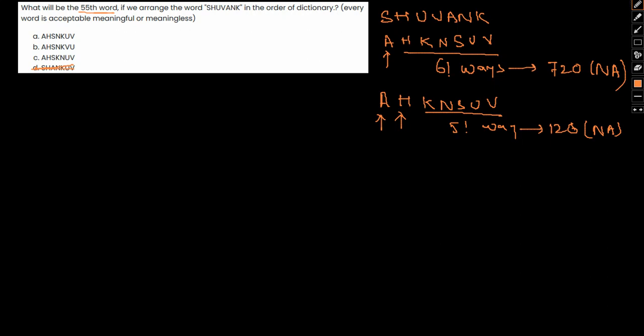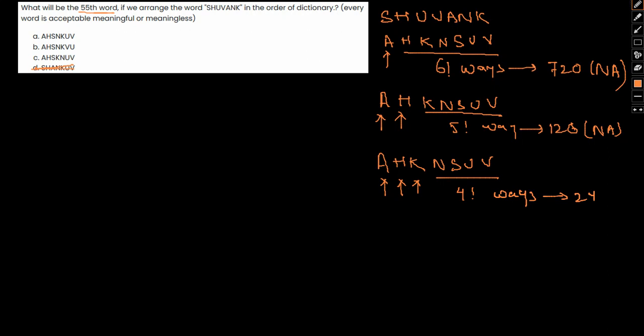Next up, let's try and fix the first 3 letters: A, H, K, with N, S, U, V remaining. Let me fix A, let me fix H, and let me fix K. So these 4 can be arranged in 4 factorial ways, that is 24.